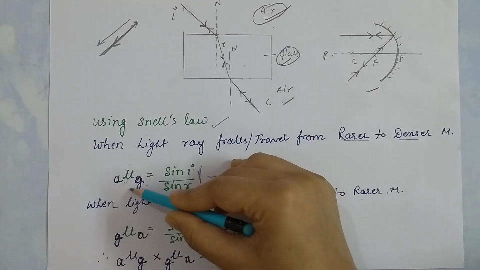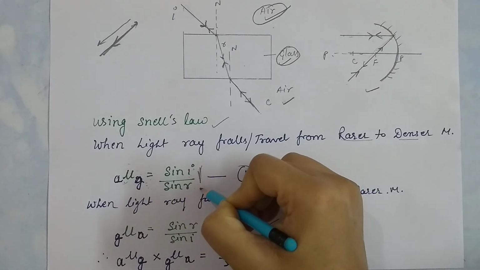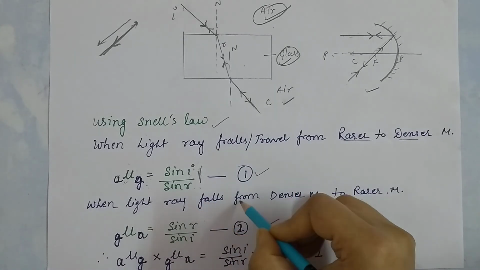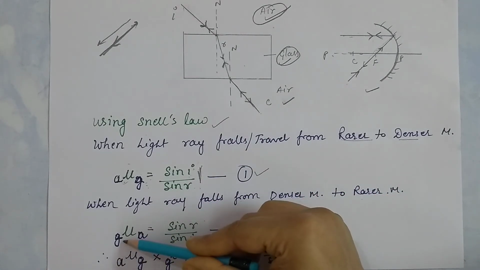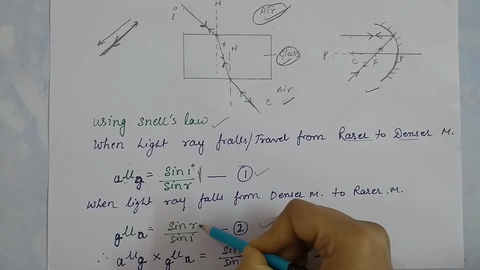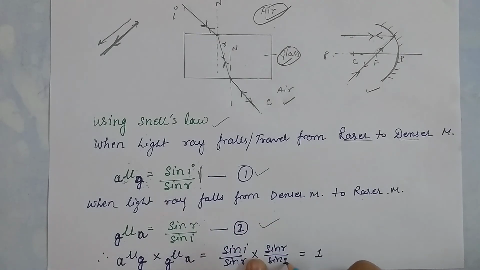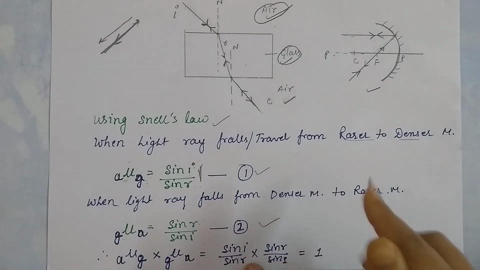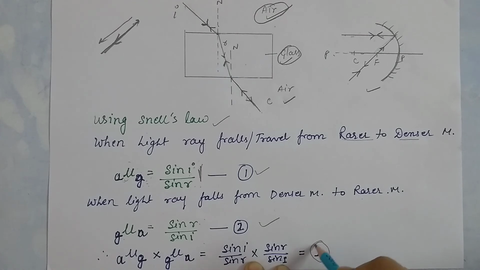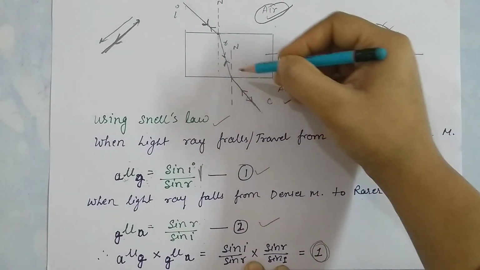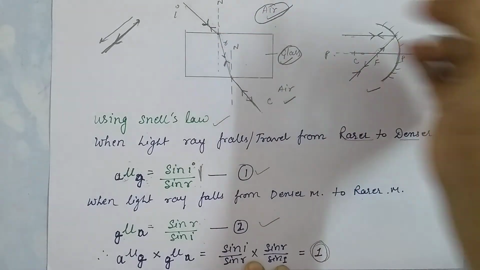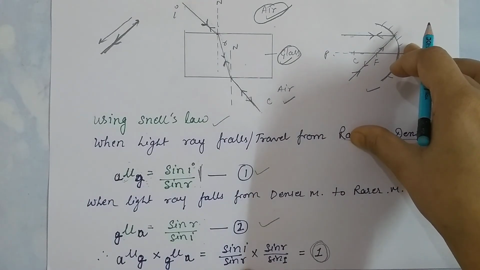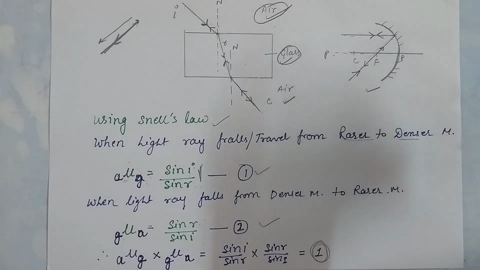So we have sin i by sin r, and when light falls from denser medium to rarer medium, from glass to air, it is sin r by sin i. When we multiply these equations we get 1. It shows that when the direction of light is reversed, it follows the same path. So this is the reversibility principle of light.